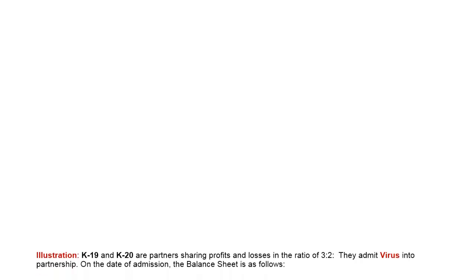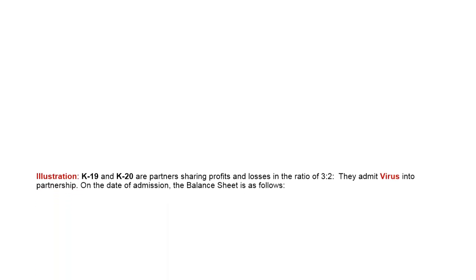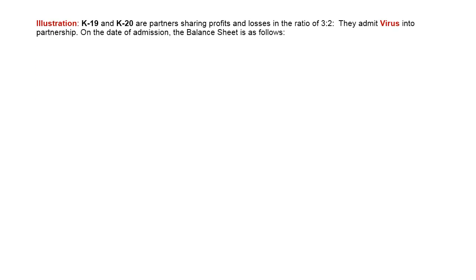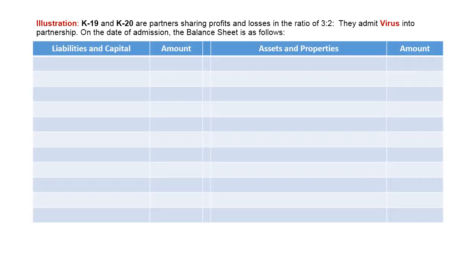Let me consider an illustration. K19 and K20 are partners, profit sharing being 3:2. They admit variance on the following balance sheet. Let me consider the liability side. Capital: K19 contributed 12 lakhs, K20 contributed 8 lakhs. Out of 20 lakhs, the cash balance shows rupees 3 lakhs and the balance has been